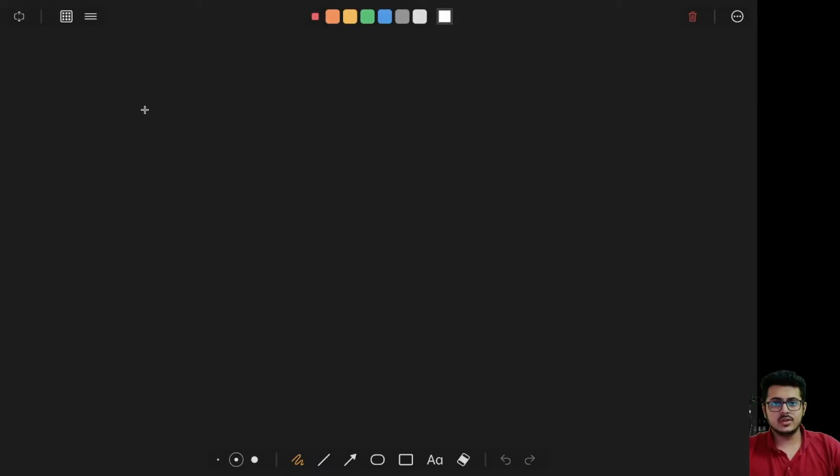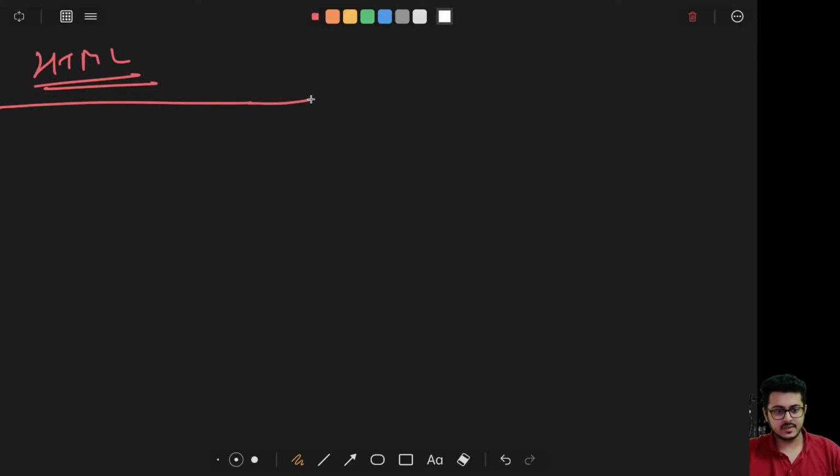Okay, so first of all, we need to understand HTML. Were you guys able to understand the HTML document that I created? For those who were not able to understand DOM, I'm just talking to them. Were you able to understand the HTML code that I had written right over here? That is the same code that we discussed yesterday as well.